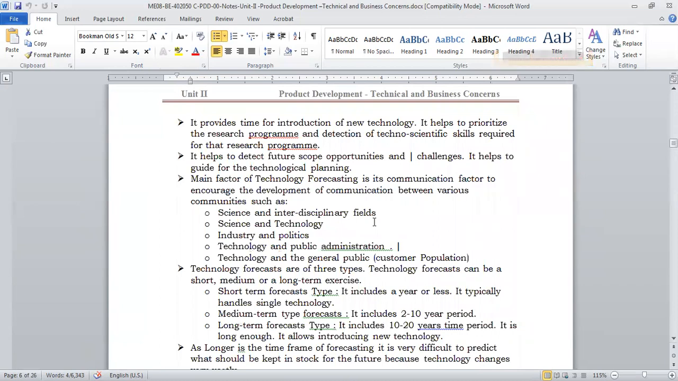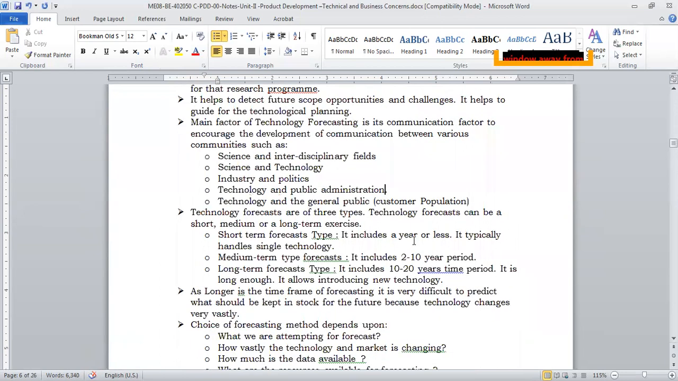It prioritizes the research program. So a research program will be prioritized with technical forecasting. It helps detect future opportunities and challenges. Basically, what will happen in the future? What kind of challenges will there be? It will help you with that. It is also a communication factor to encourage the development of communication between various communities: science and technology, industry, and politics. The communication between these different communities happens through technical forecasting, right?